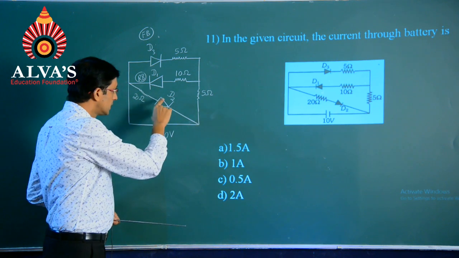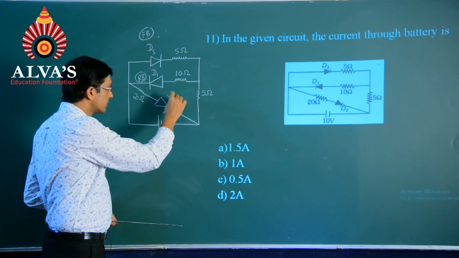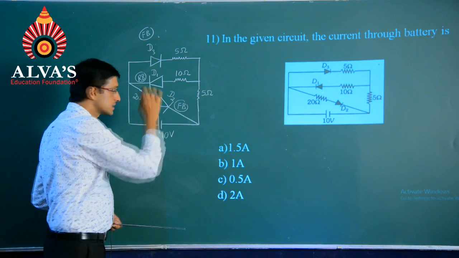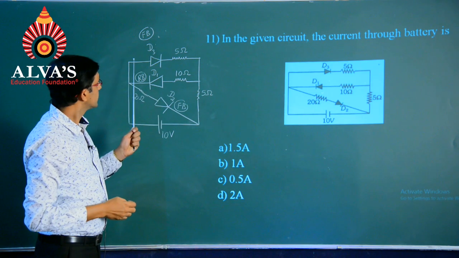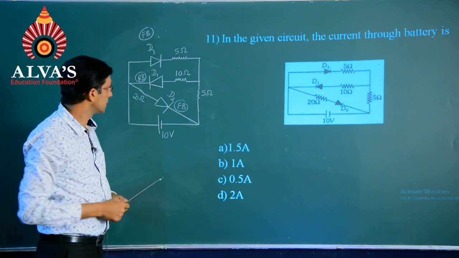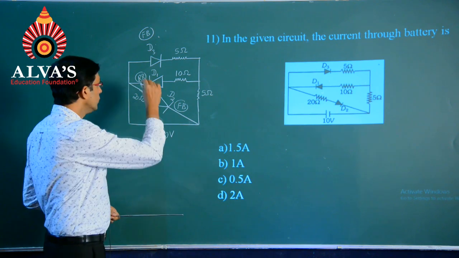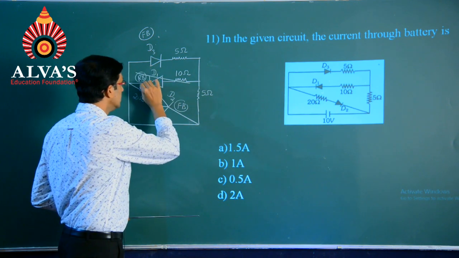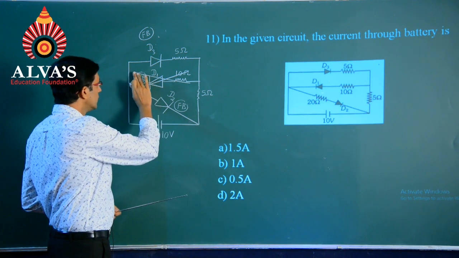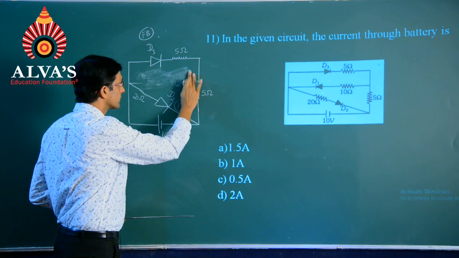When it is for D2, once again it is with respect to the positive of the battery, and so it is found to be forward biased. So only the diodes which are found to be forward biased will take part in circuit simplification, whereas the one which is found to be reverse biased, we have to eliminate it from the circuit solving. I mean to say, you have to just avoid this in your circuit simplification.